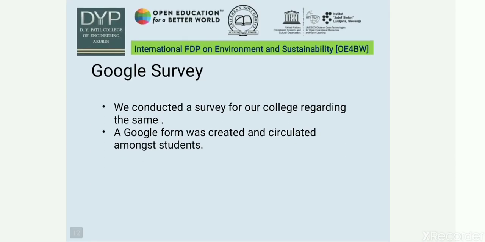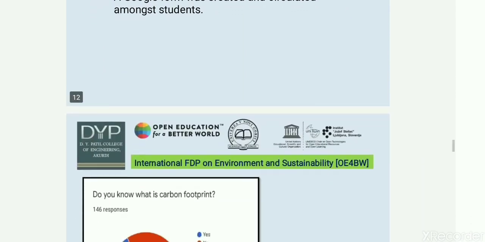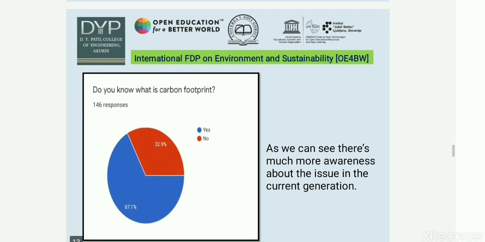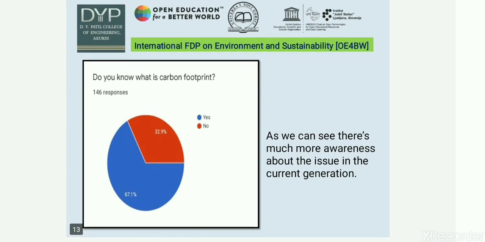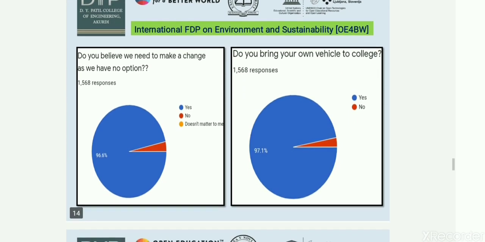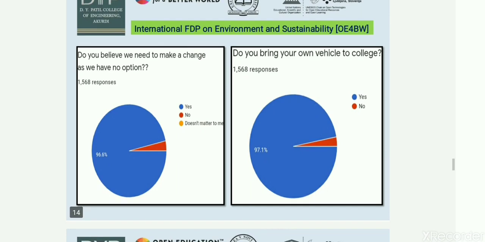We have conducted a survey for carbon footprinting for our college. We conducted a survey for two wheelers. A Google form was created and circulated among the students. The question was, do you know what is carbon footprint? We got about 146 responses. In that, 67% students know what carbon footprinting is. The next question was, do you believe we need to make change as we have no options? About 96% are aware of that, and they say yes, we need to make change.